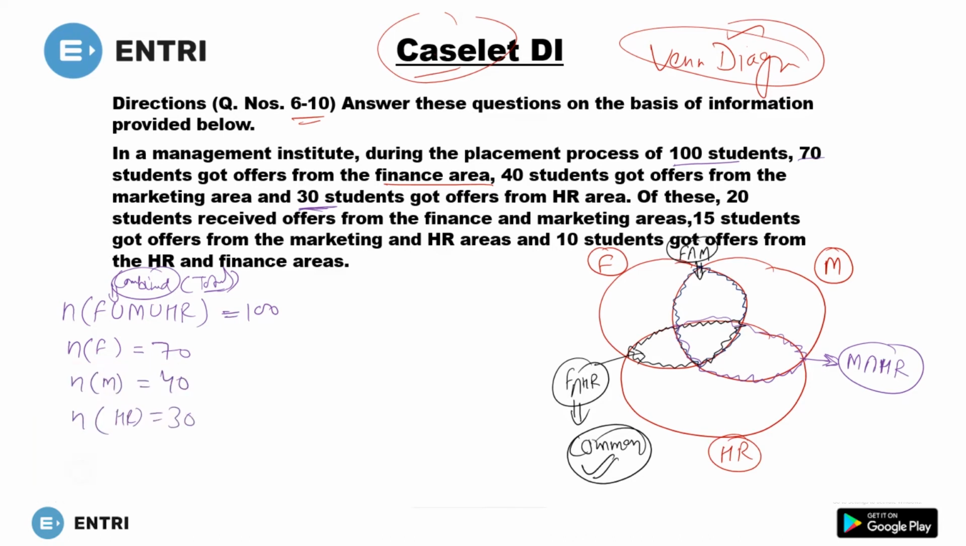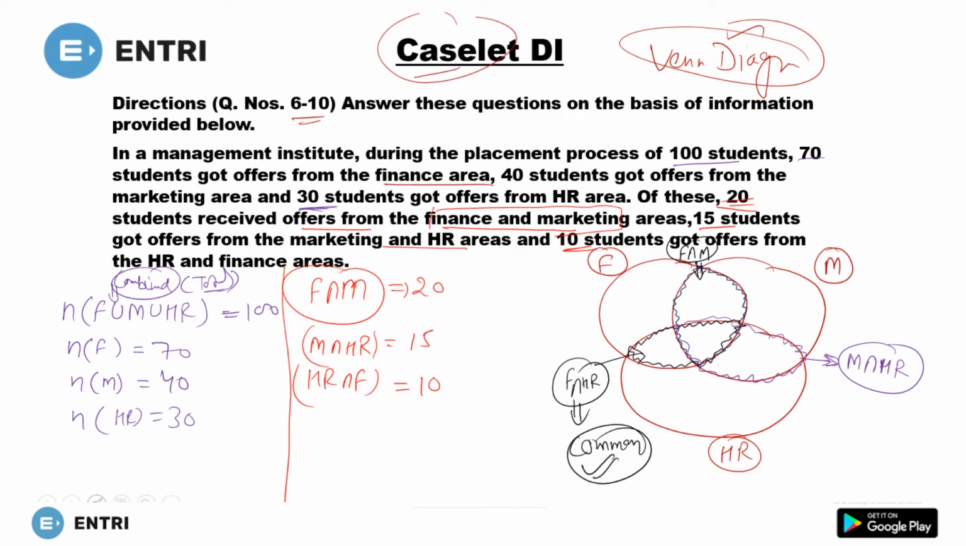Now move to the next. 20 students received offers from finance and marketing, meaning finance and marketing intersection, because these are common in finance and marketing. Okay, these 20 students, you will get 20. 15 students got offers from marketing and HR, marketing intersection HR. How many are there? There are 15. And 10 students got offers from HR and finance. Then HR and finance, how many students are you getting? You are getting only 10 students. Okay, now there is one thing missing.